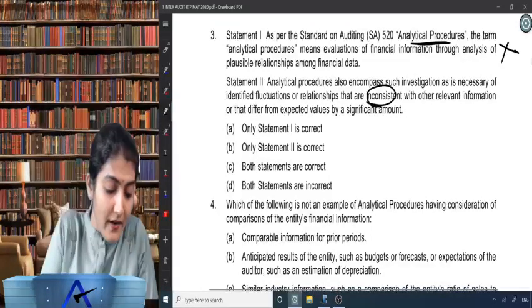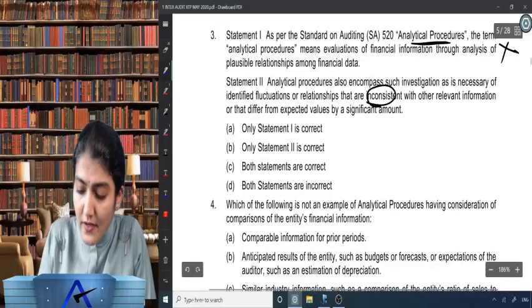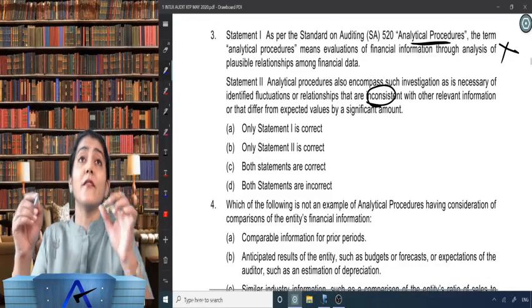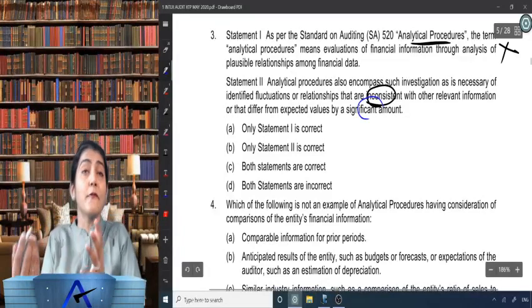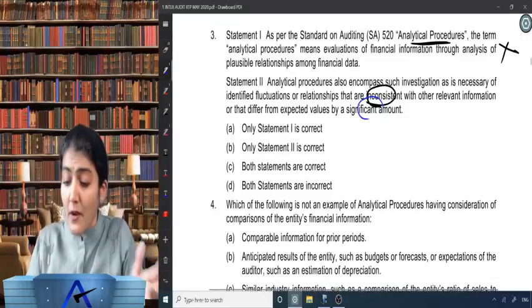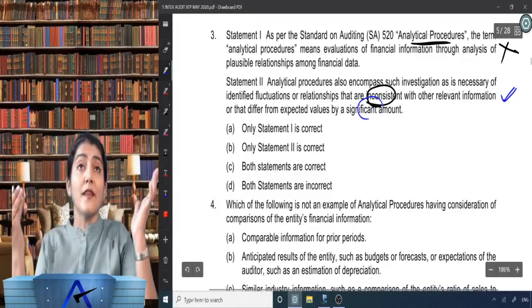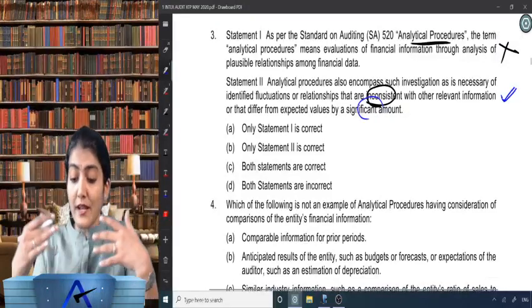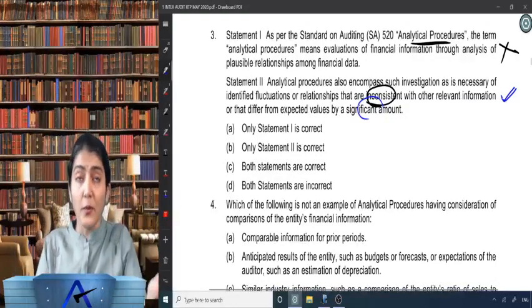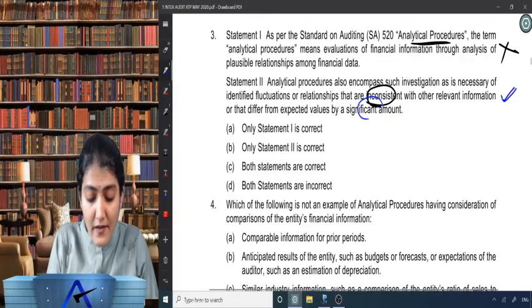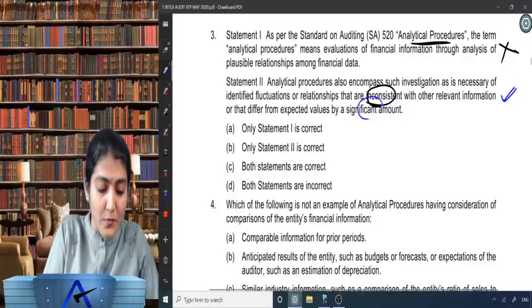And wherever it is inconsistent, auditor, in that case you need to investigate in detail, right? Or whenever it differs significantly from the expected amount, right? So the second statement over here seems to be correct. Right, so only statement 1 is correct, only statement 2 is correct, both are correct, both are incorrect. So what is correct over here? B is the correct option over here.